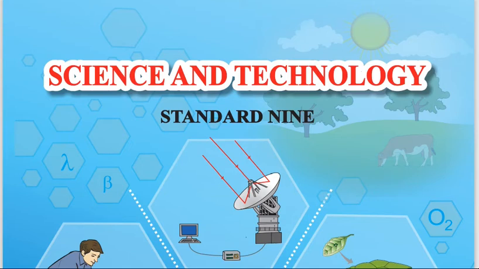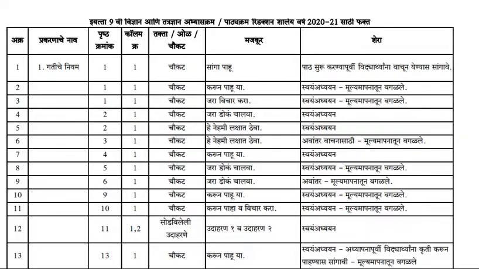Today I am going to show you the lesson that is reduced for standard 9th Science and Technology for this year, that is 2020 and 21. I'll be showing you the portion of that PDF format also which we had got from Maharashtra board. So just see that also. It has been written mostly in Marathi.